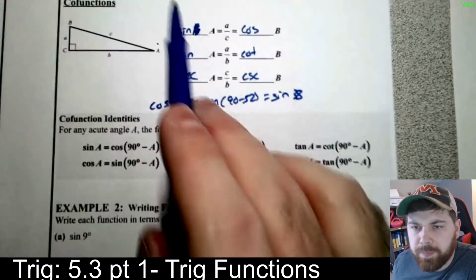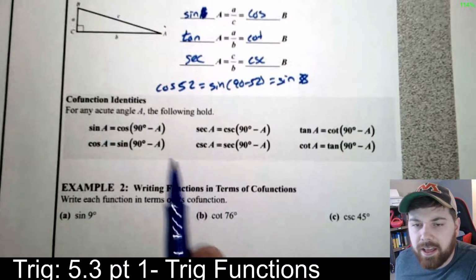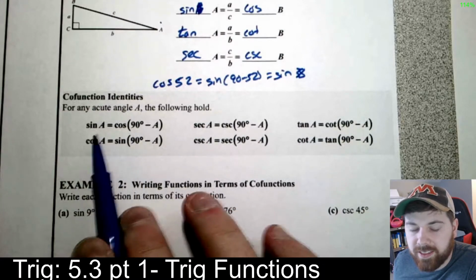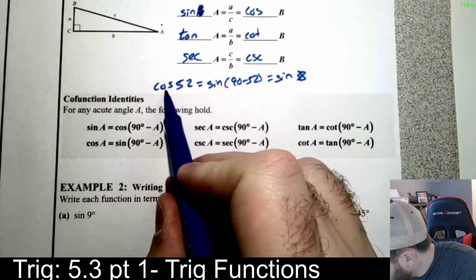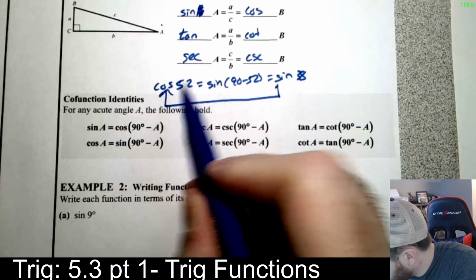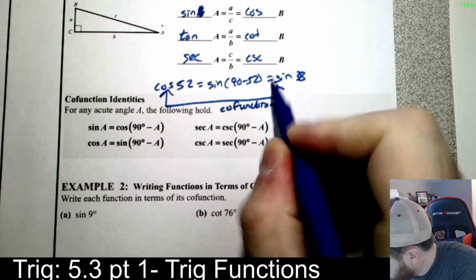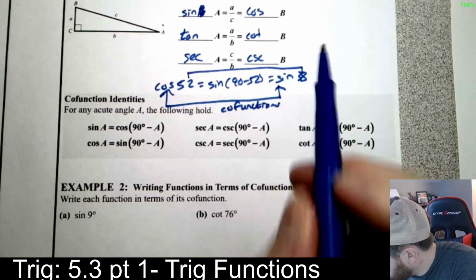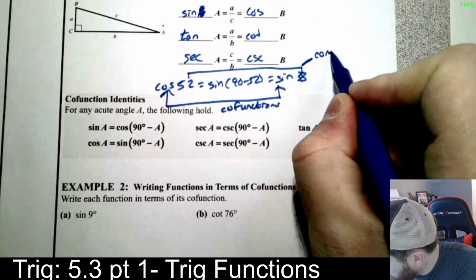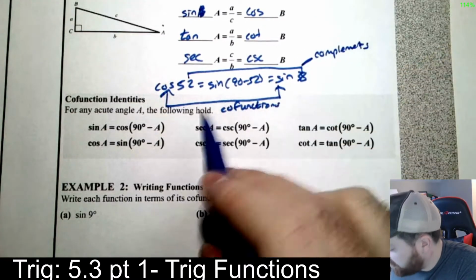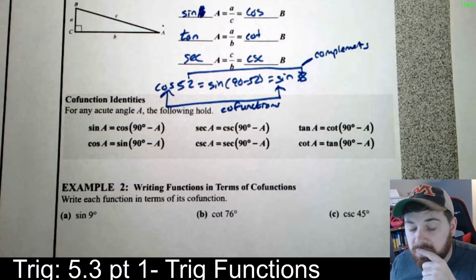These are all useful, right? Just like up here, this A, sine of A, and the cosine of B matched. That's what we're going to get from all of these. The important part is that right here, these are your cofunctions, the sine and cosine. They're called cofunctions. And these two numbers right here, 52 and 38, they're going to be complements. Okay? Let me put a little arrow. Notice how 38 and 52 make 90, right? So that's what we're going to get from this, and we're going to use these charts to do that.